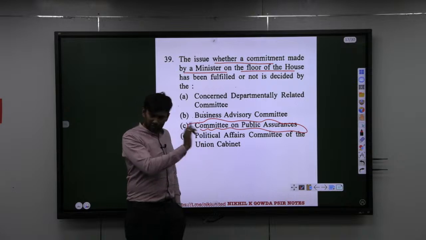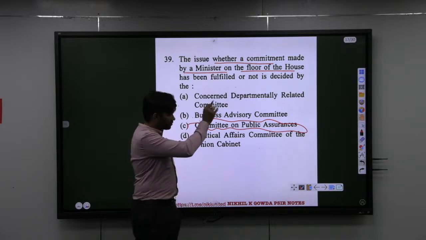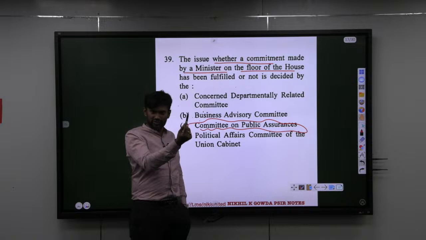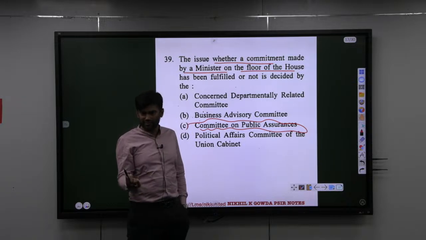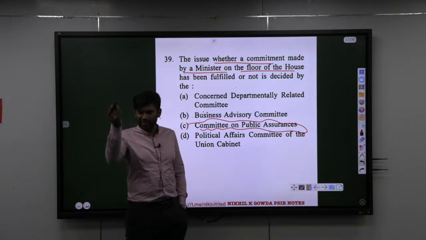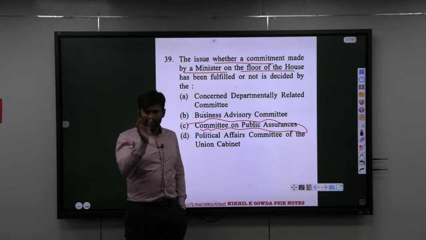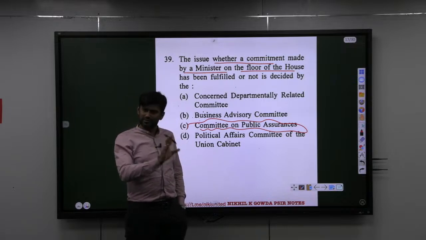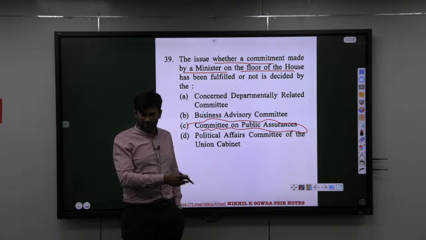I am telling you, if you didn't know, you would have used logic. But while solving previous year questions, you will have to go through each committee. Just use 2 minutes to read about what the committees are. See, prelims is all about this, you don't need to write details now. If you have a photographic memory and are able to link, that would be sufficient.